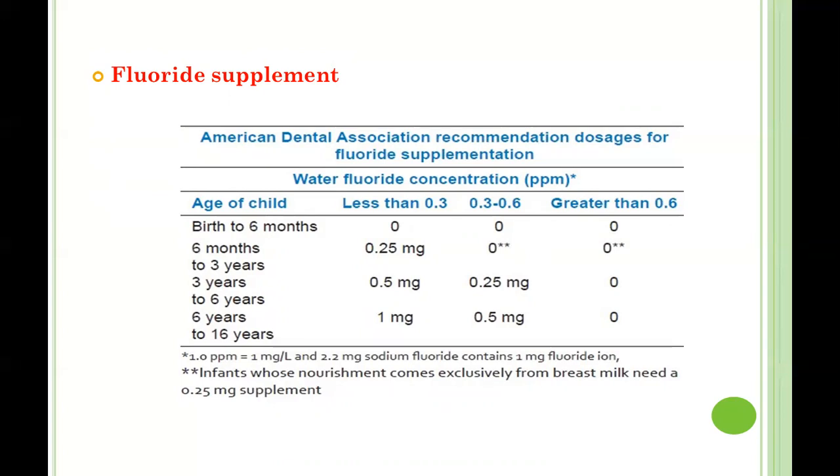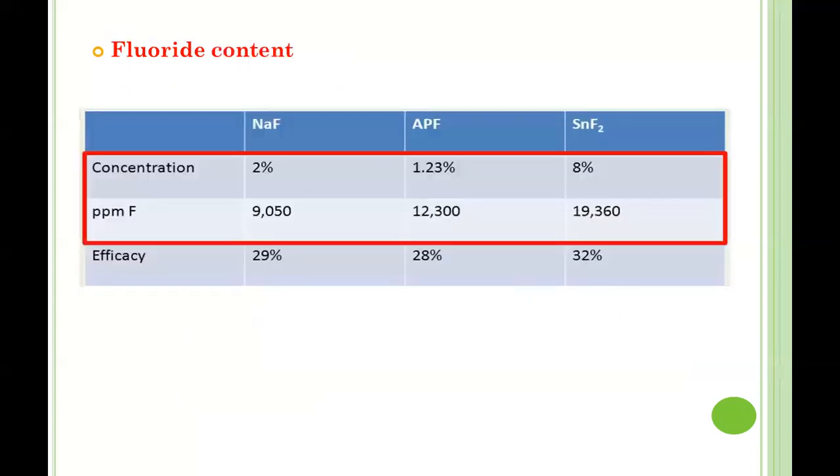If the water content is 0.5 ppm, then 0.25 milligram of fluoride supplementation has to be given. And if it is more than 0.6, then no fluoride supplementation has to be given. I hope it's clear. Now moving to the next question.